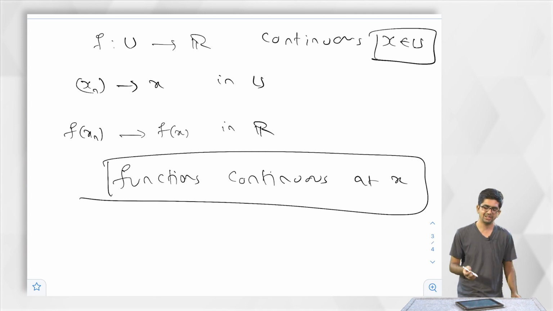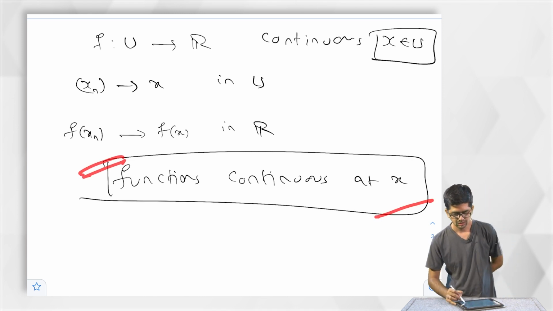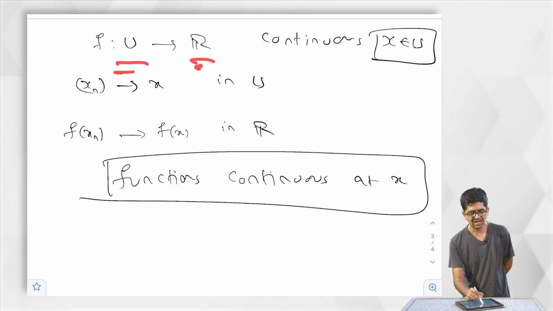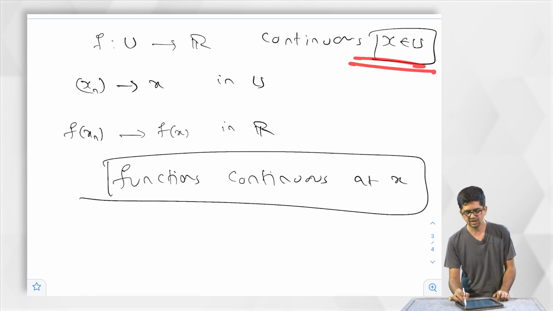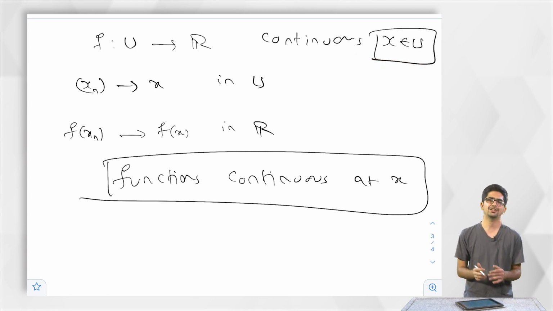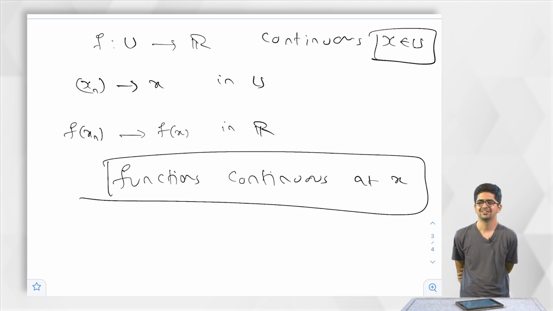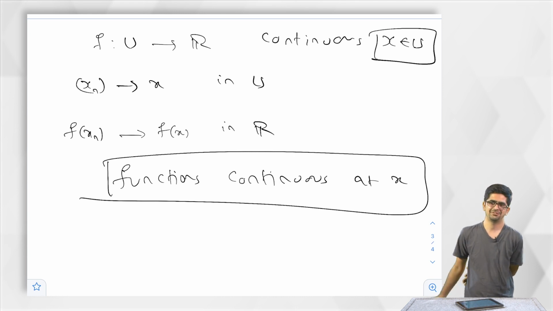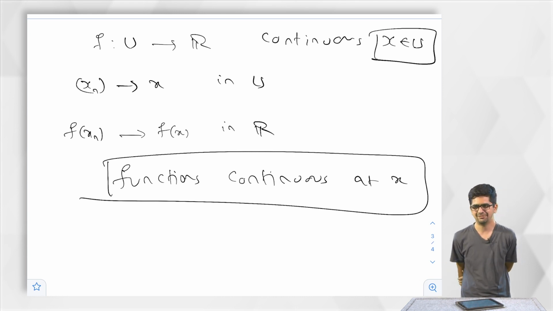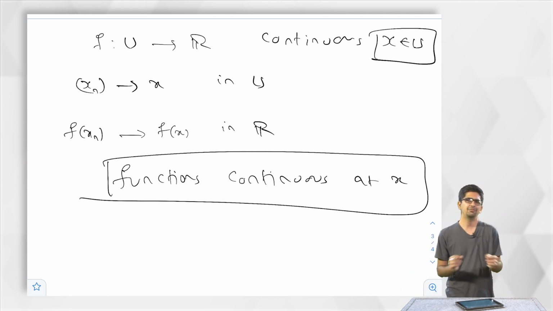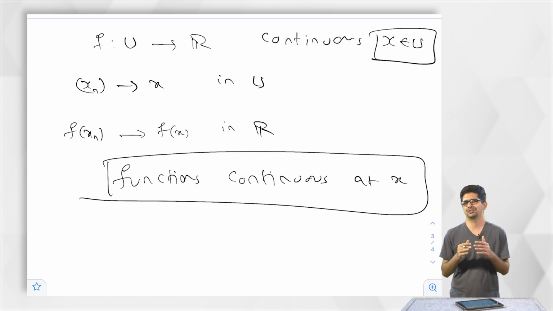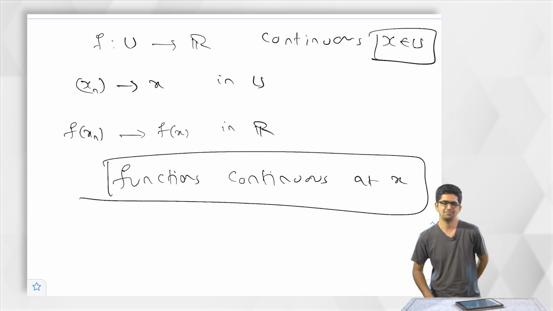What is the benefit of allowing this kind of functions? There may be functions from U to R that are continuous at some points and not continuous at other points. That is okay for us. When can we realize that this is okay? When we think about integration of functions, we will see that the functions we want to integrate are not very nice, not very continuous, but at some places we give them some freedom to behave slightly badly.